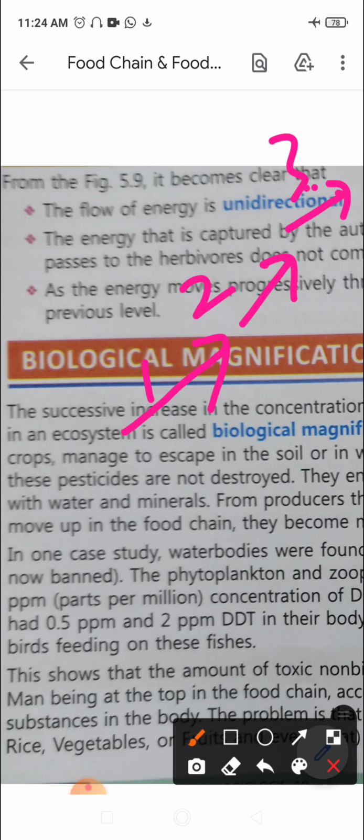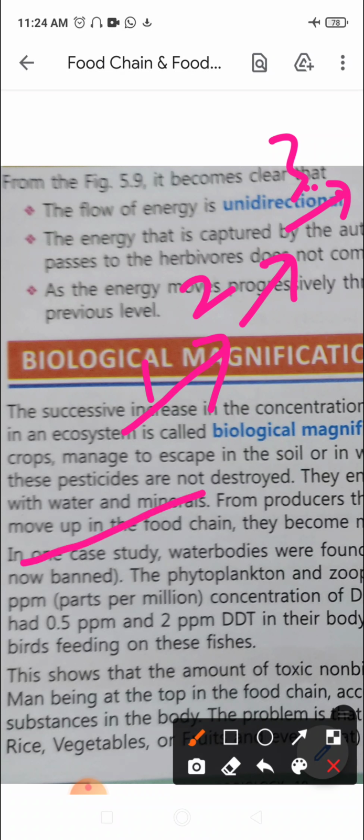Now man, all of us, being at the top of the food chain, we may accumulate maximum concentration of such non-biodegradable substances in the body. The problem is that these substances cannot be removed from the food items, like rice, vegetables, etc., by washing them or by any other means.